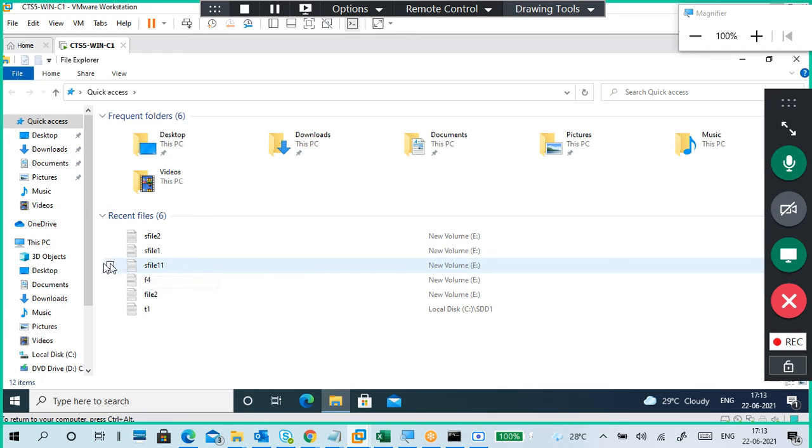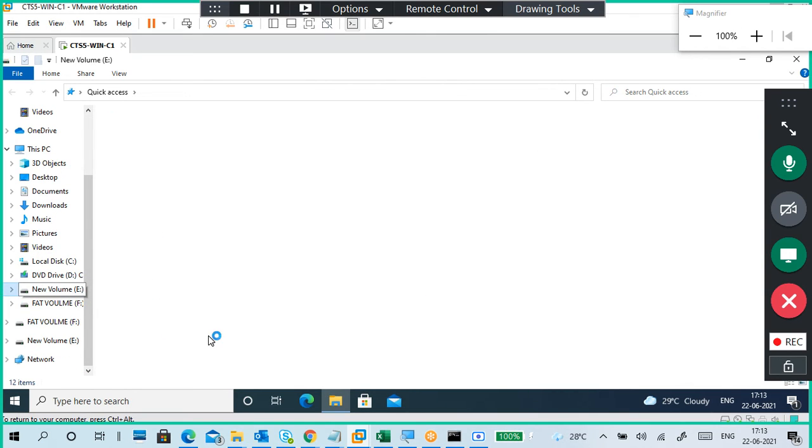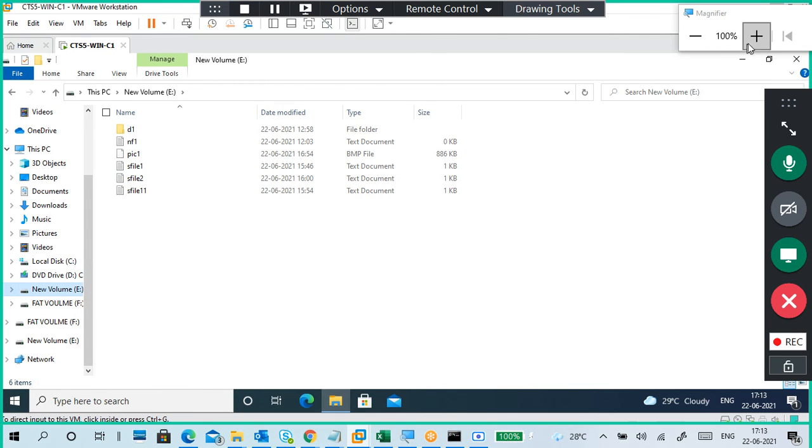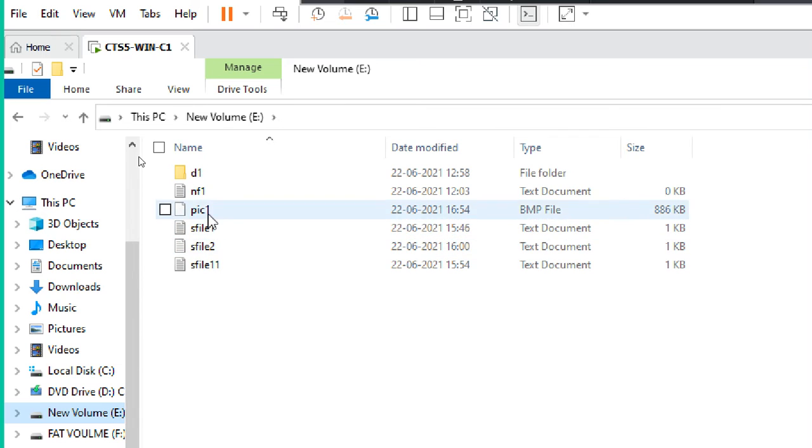Okay, so we got the screen, then the drive. Which file is it, this one, right? It is showing something, let it come, it will take time.